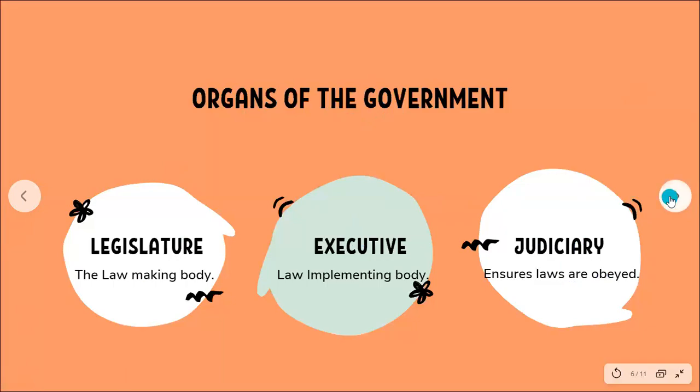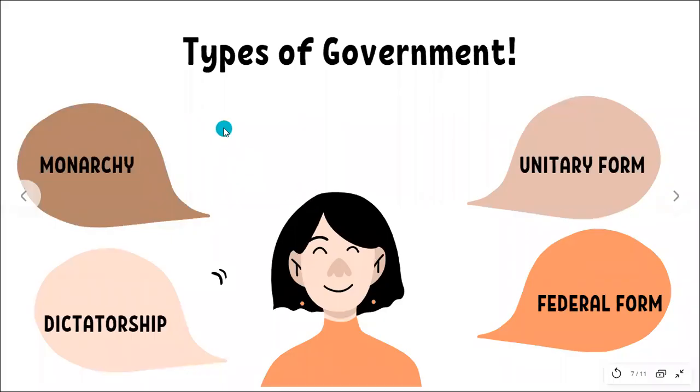Next, what we're talking about is the different types of government. Now, students, what are the different types of government? We have monarchy. Monarchy is wherein a king or a queen rules.